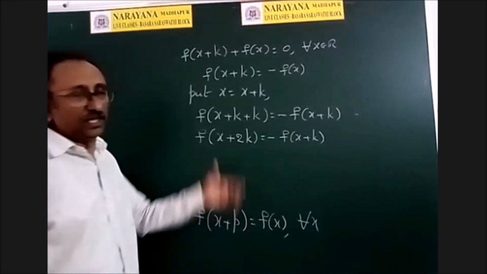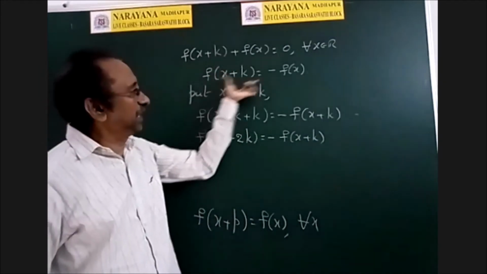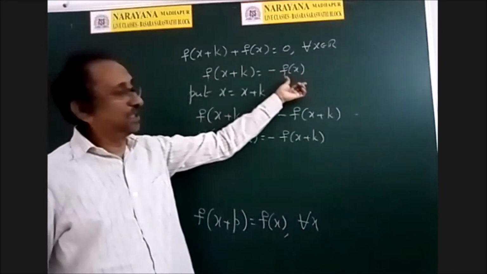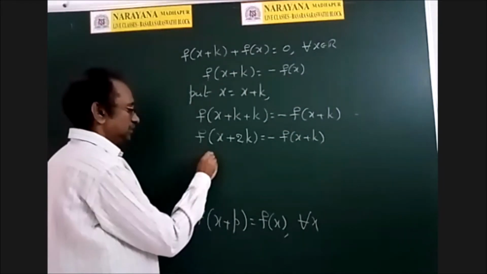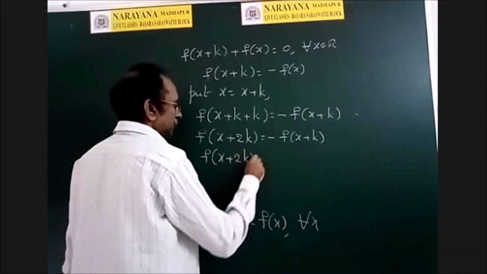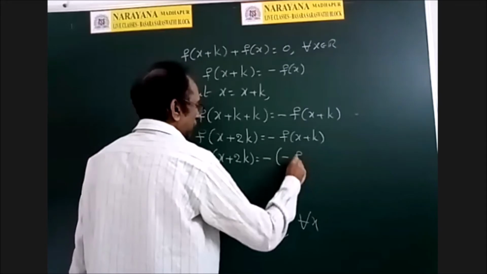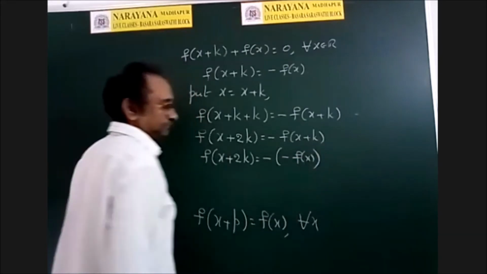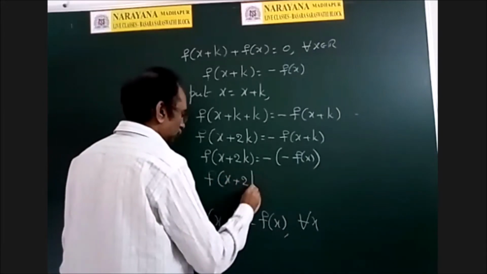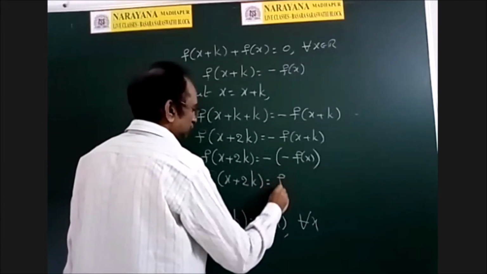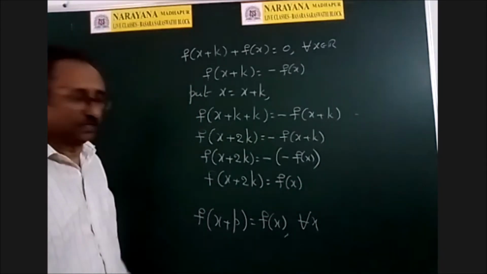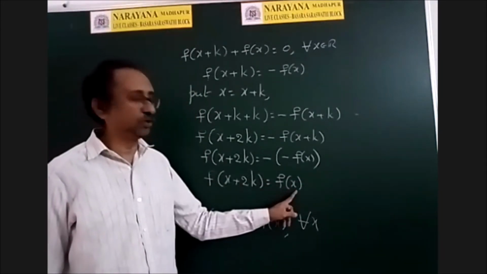And now tell me, what is f of x plus k? Minus f of x. So in place of f of x plus k, I can write minus f of x. So f of x plus 2k is equal to minus of minus f of x. So we got the answer. f of x plus 2k is equal to f of x.